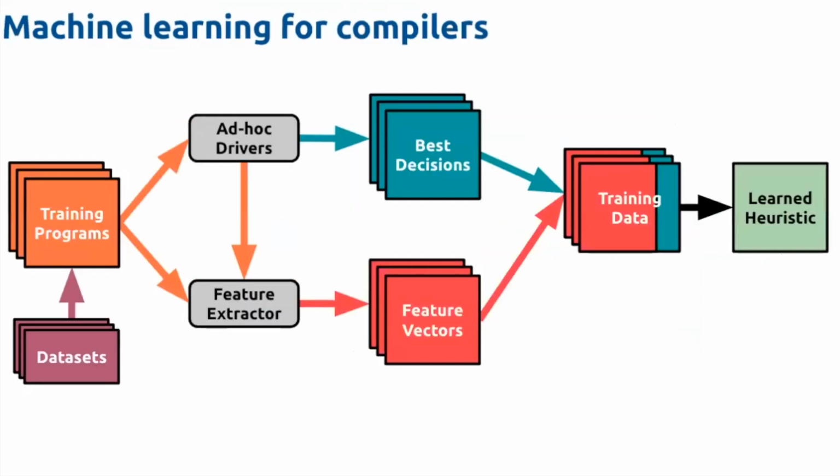Okay, so that's a very quick overview of just kind of the process by which we try and use machine learning, or one of the ways in which we use machine learning for compilers. So we end up with this system where you've got a bunch of training programs. We need some kind of driver scripts to run those training programs. We need our feature extractor. From those, we get our training data, which is the optimization decisions and the features. And then we learn our model. So there's quite a bit that goes into it.